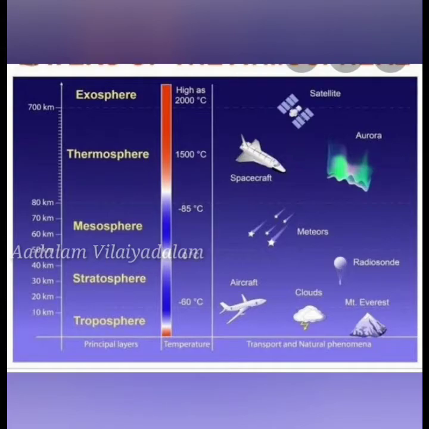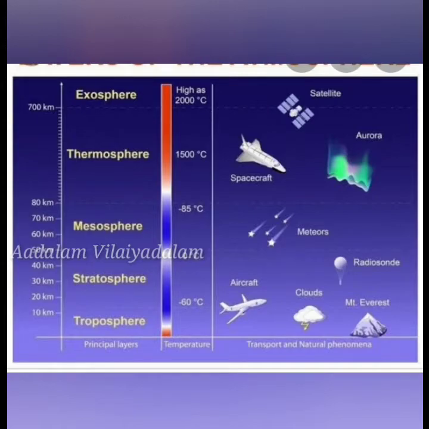The Greek word tropos means turn or change. Almost all weather phenomena take place in this layer. So all the weather changes happen in this layer. That is why it is called the weather making layer. The upper part of the troposphere is called tropopause. So the upper limit of the troposphere is called tropopause.